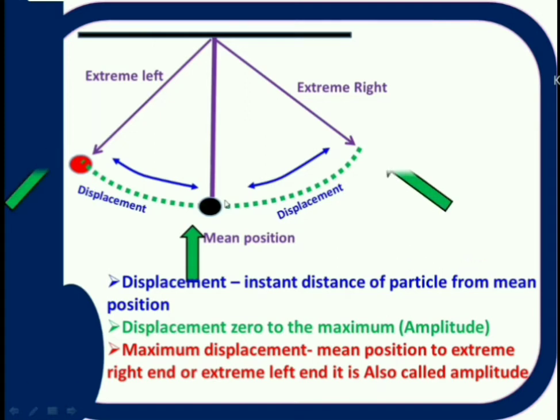This amplitude is positive or negative. Here positive and negative indicate which direction. If it is moving in the forward direction, then it is positive amplitude. If it is going in the reverse direction, then its amplitude is negative. So one side is plus A and the other side is minus A. A is the amplitude of the oscillations.